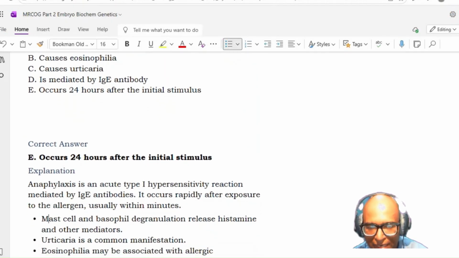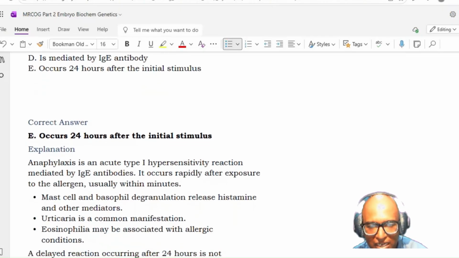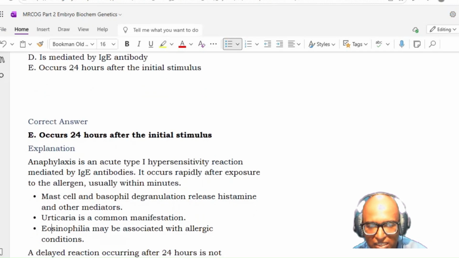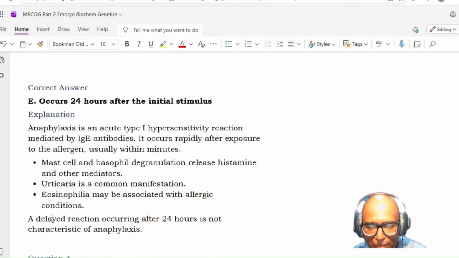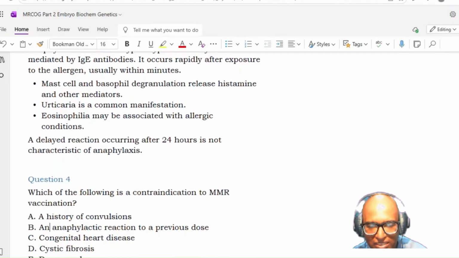Anaphylaxis is an acute type 1 hypersensitivity reaction mediated by IgE antibodies. It occurs rapidly after exposure to the allergen, usually within minutes. Mast cells and basophils degranulate, releasing histamine and other mediators. Urticaria is a common manifestation. Eosinophilia may be associated with allergic conditions. A delayed reaction occurring after 24 hours is not a characteristic of anaphylaxis. Next.